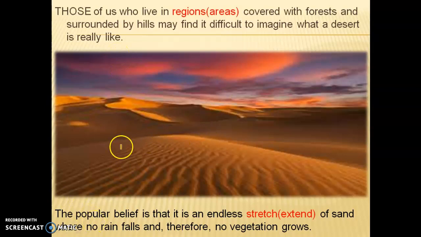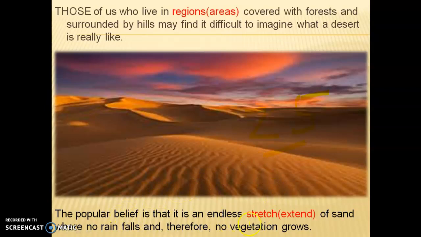Here the writer is telling that for people who do not live in a desert area, it is very difficult to imagine how people, animals and plants live there with only 25 centimeters of rainfall. Can you just imagine? It is very difficult to live in such areas without rainfall, right?